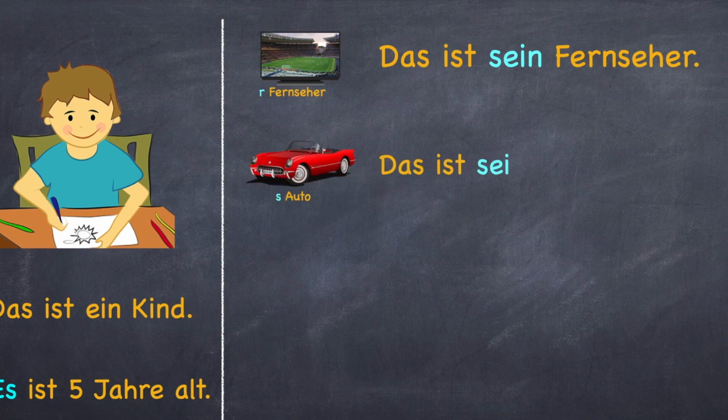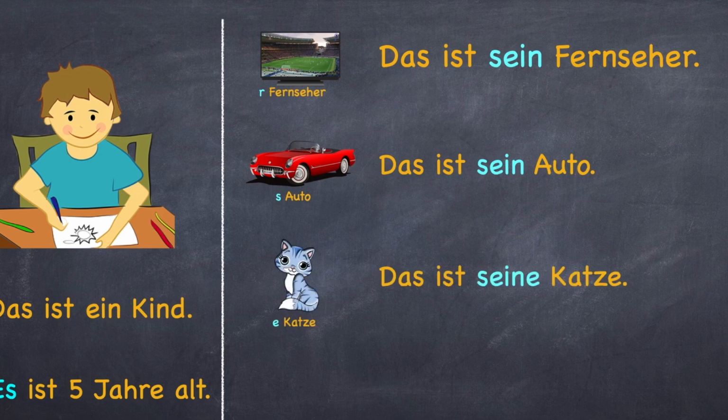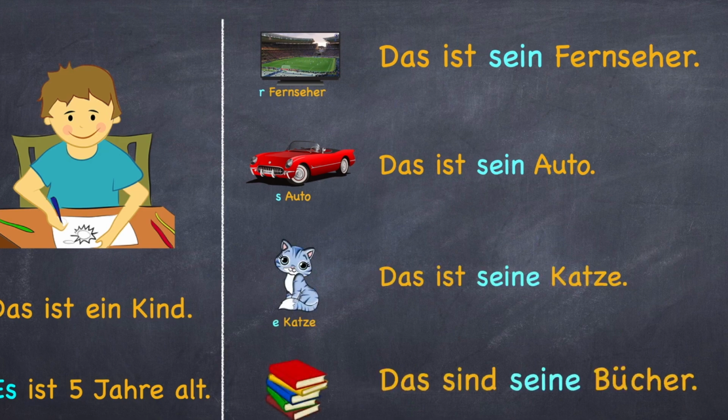Das ist sein Auto. Das ist seine Katze. Das sind seine Bücher. Just like all other possessive articles, even in this case, when the article is der or das, you use sein. And when the article is die in feminine or for plural, you use seine.